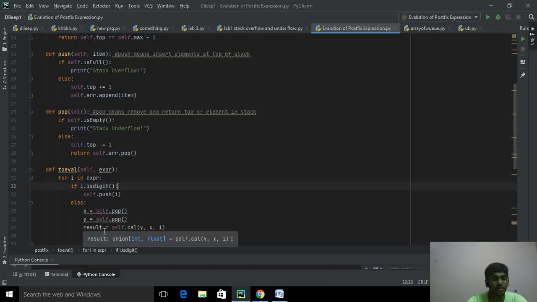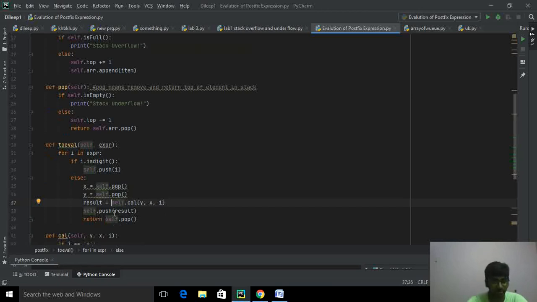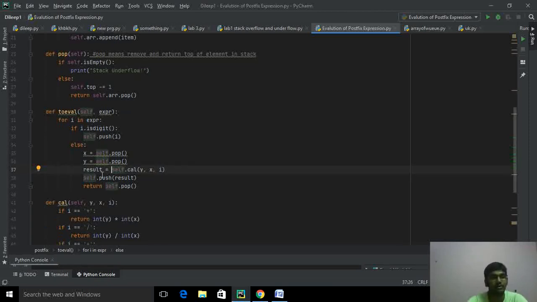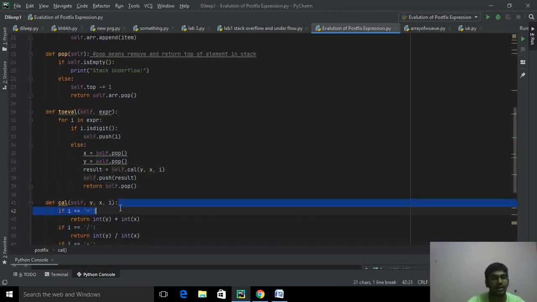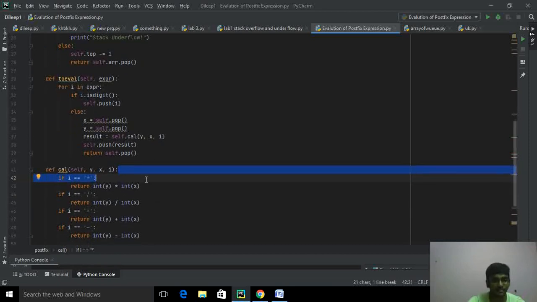Then I'll define a local temporary variable result equal to self.call of y, x, i, and then self.push result. The result is pushed to the stack. Here I define another function, call, with self, y, x, i.